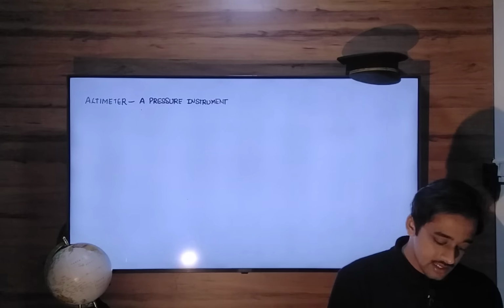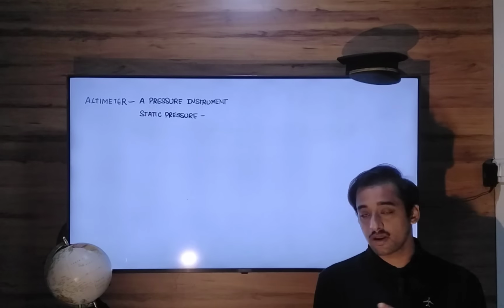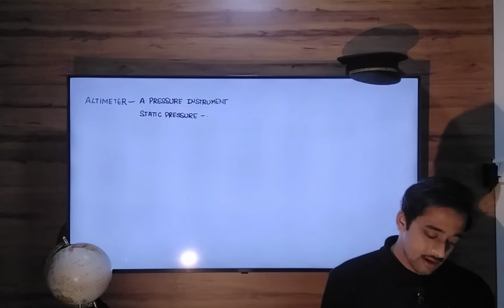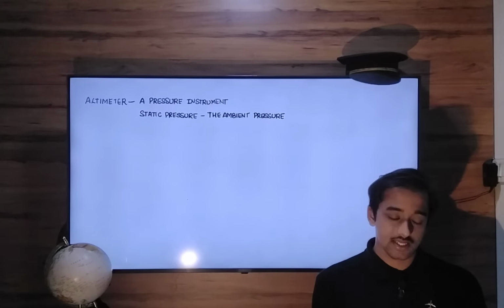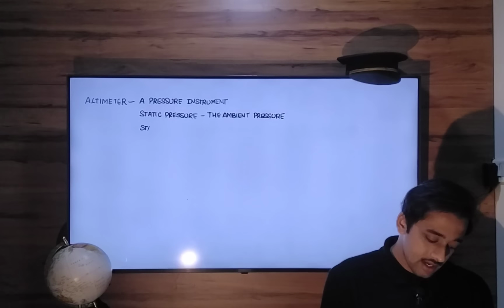It needs static pressure. What is static pressure? The ambient pressure or the atmospheric pressure surrounding us. We call it ambient pressure. Okay, and this ambient pressure reaches the altimeter instrument through what port? Static port.